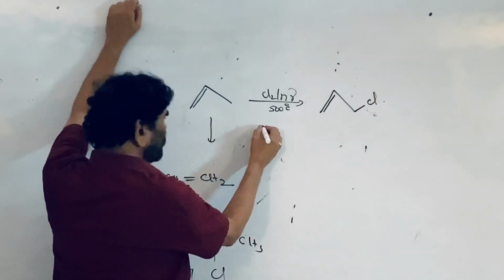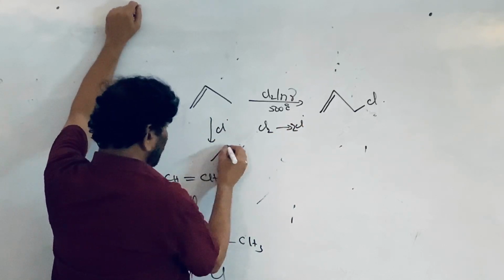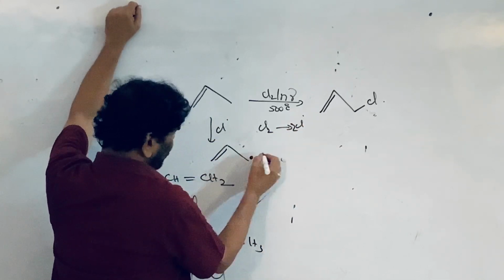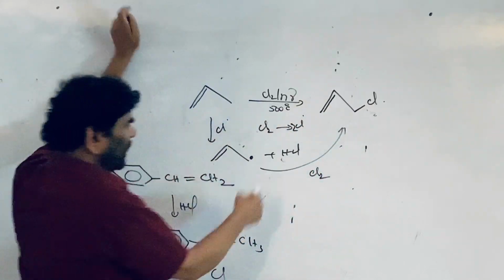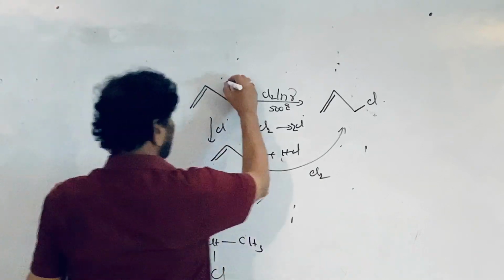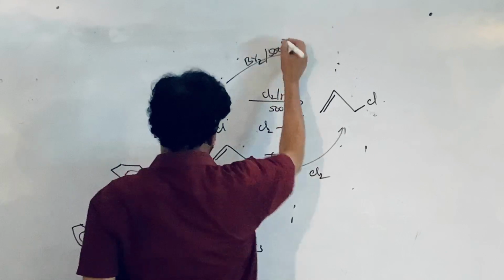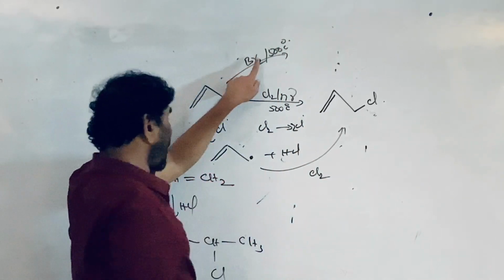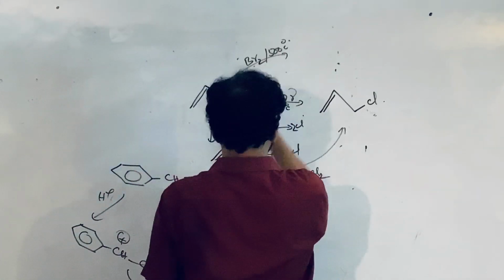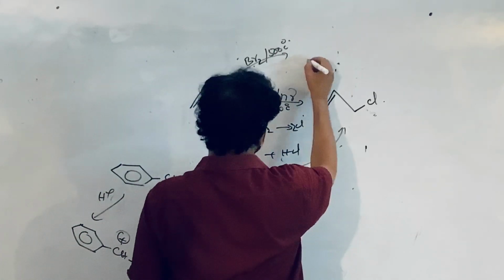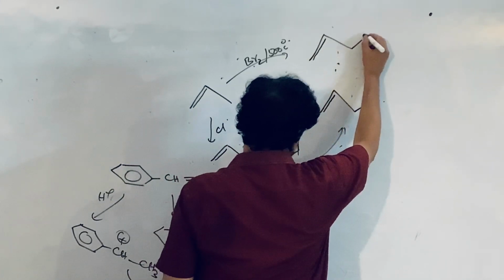Here it is a free radical substitution. Cl2 gives Cl dot. This Cl dot creates another radical here plus HCl. This is Cl2 reacting with the allylic position. The same happens with bromine under high temperature conditions and low concentration of bromine. High concentration is required for addition, while low concentration and high temperature promote allylic substitution through the allyl free radical.